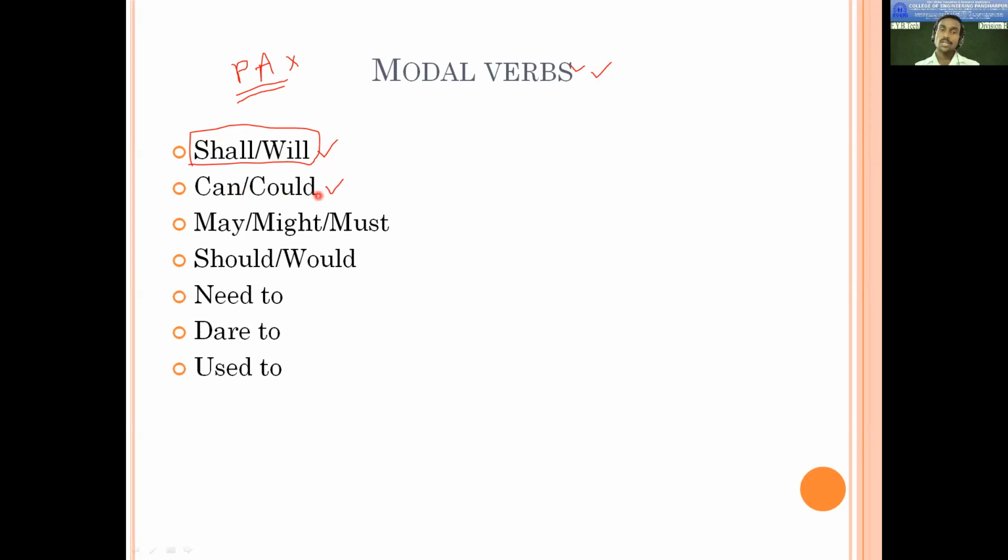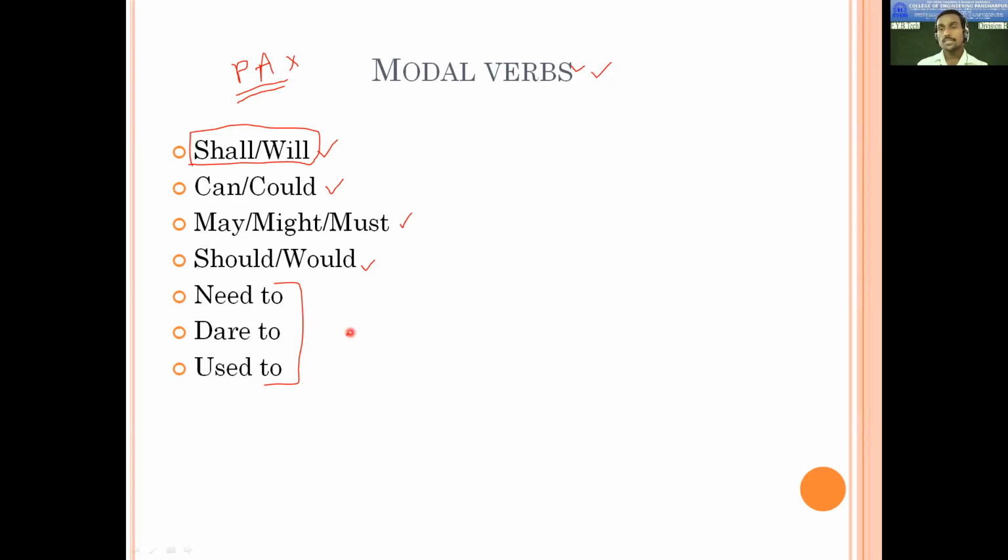Then may, might, must, should and would. Then you will find semi-modals like need to, dare to, used to, which are used for some specific purposes. Even that we will try to discuss.